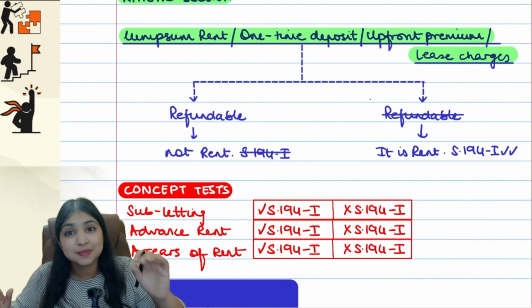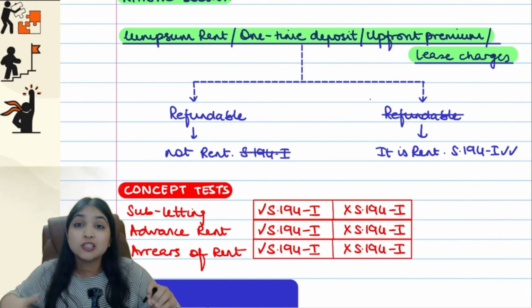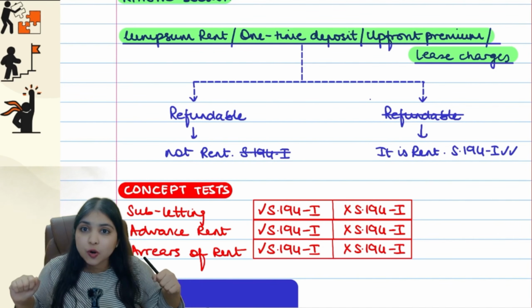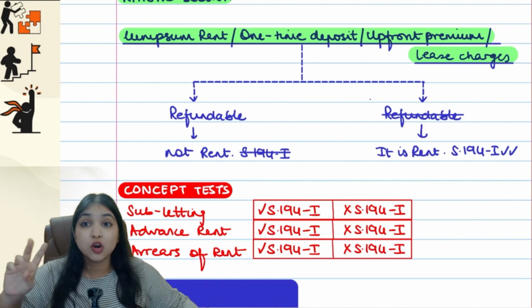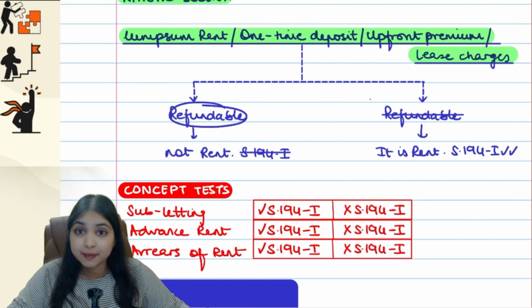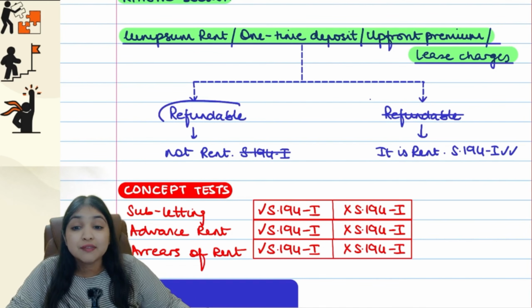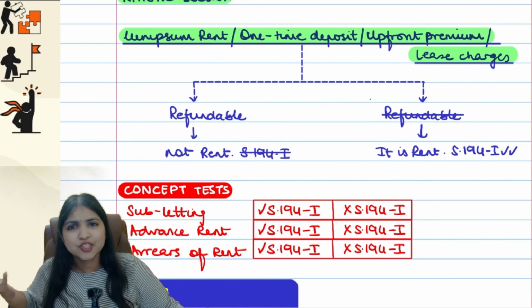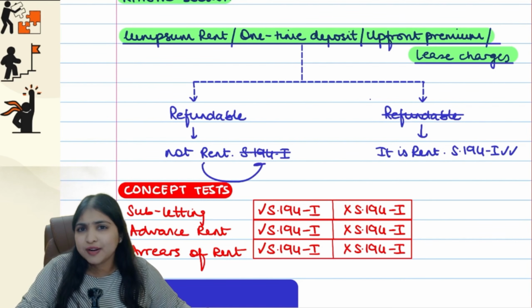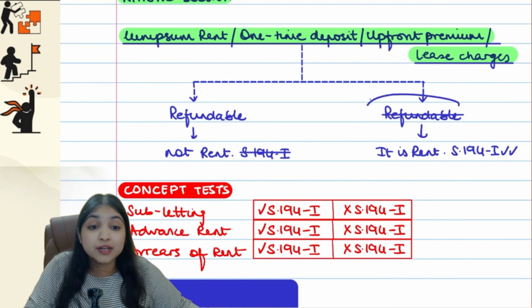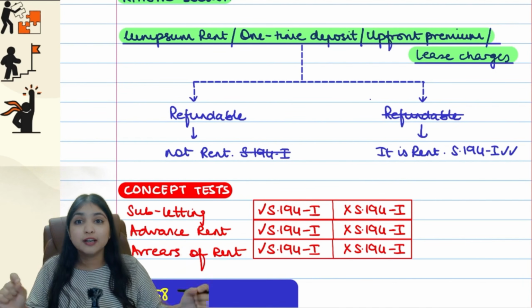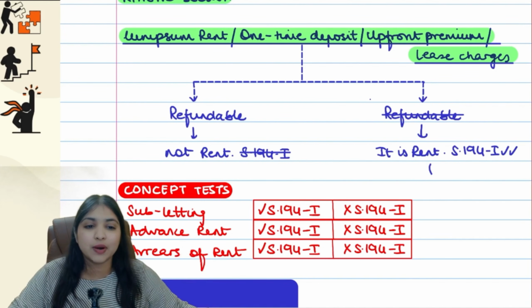Now, is that lump sum deposit, that security deposit, also going to be considered as rent? On the deposit also, should we deduct tax or not? It depends on whether that deposit is refundable or not refundable. See, if it is refundable, then it is not rent, isn't it? Because I'm going to get my money back. So if it is not rent, then no 194I TDS. However, if it is not refundable, then don't you think it is actually nothing but rent? It is just lump sum rent. If it is not refundable, then it is rent, and if it is rent, 194I will apply.